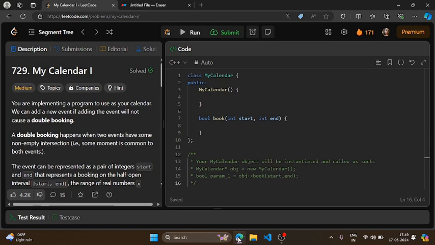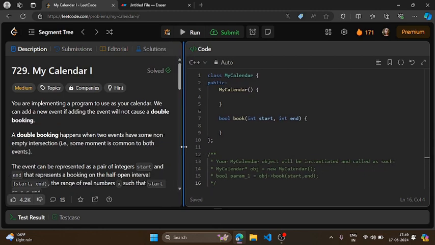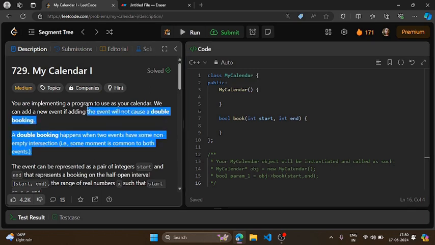So let's start with today's question. This is our today's question, which is Leetcode 729 My Calendar 1, right? So in this question, we are going to implement a program to use a calendar, and now we can add a new event in our calendar, if adding a new event will not cause a double booking, right? Suppose in your calendar, if you have already booked a range of days, and again you are going to make a new booking which is just overlapping with your current booking, right? Then you cannot make this particular booking, then you have to return false here, right?